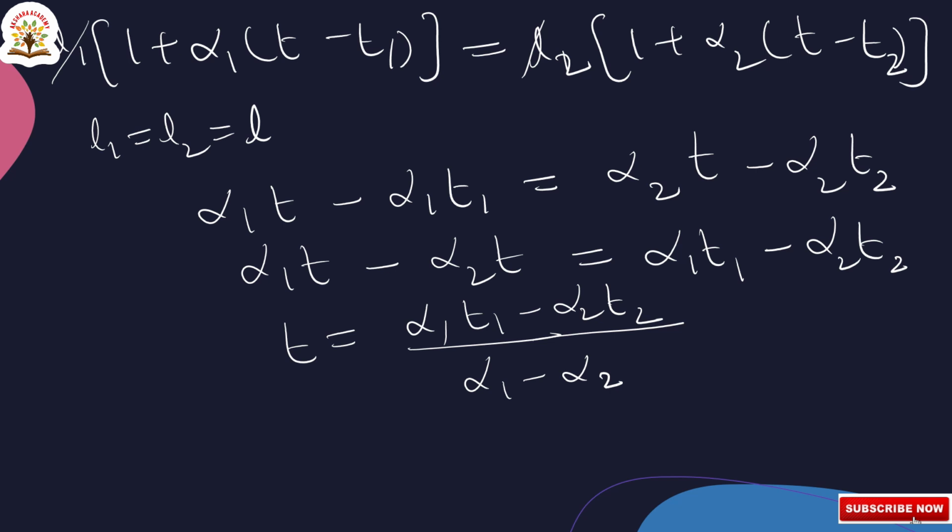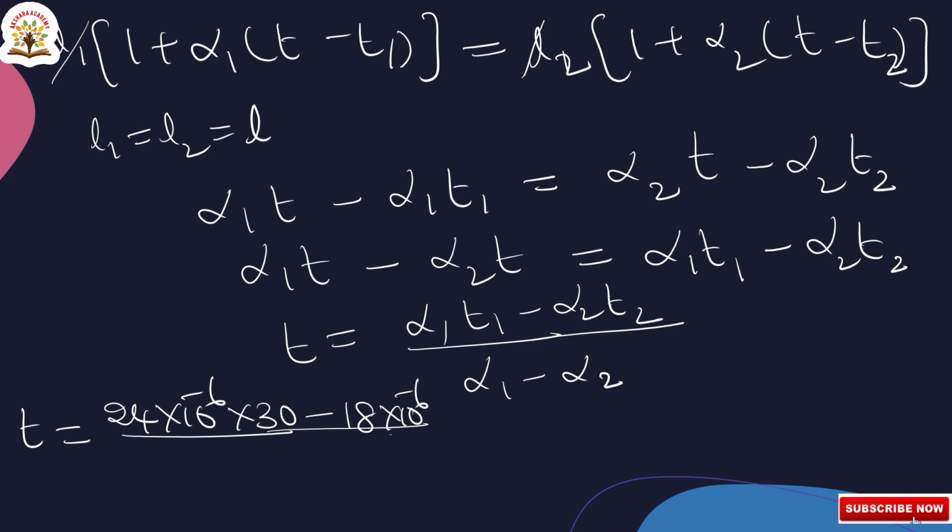Now substituting the values, T is equal to alpha 1, they given as 24 into 10 to the power of minus 6, into T1, they given as 30, minus alpha 2, they given as 18 into 10 to the power of minus 6, into T2, they given as 20, by alpha 1 minus alpha 2, 24 into 10 to the power of minus 6 minus 18 into 10 to the power of minus 6.